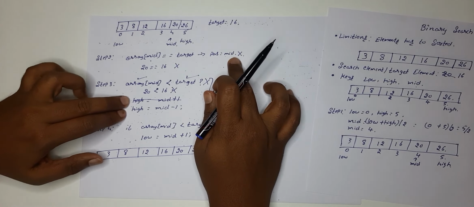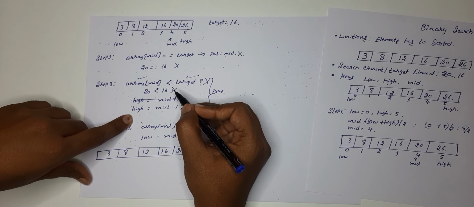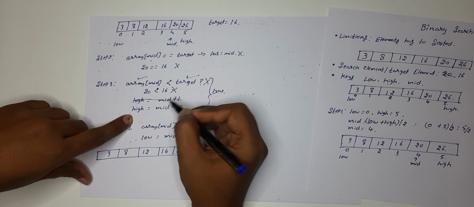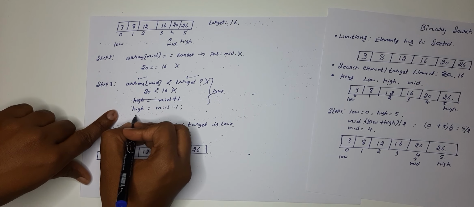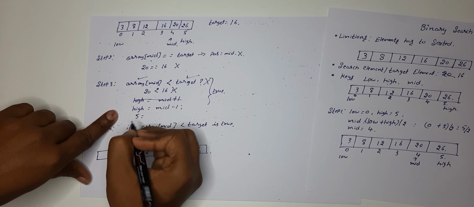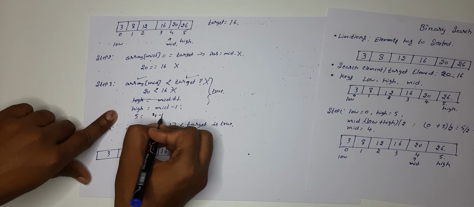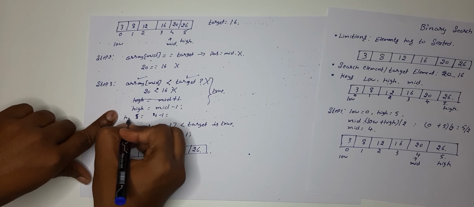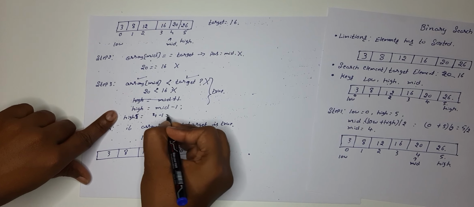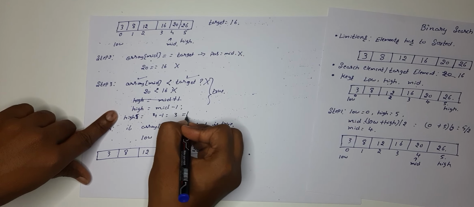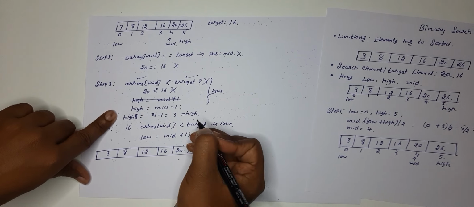Here this got false. So when this gets false, what do you have to do? You need to update the high. What is the high value? High value was 5 earlier, and mid value was 4, and minus 1. 4 minus 1 is 3. So now high value is going to be 3.